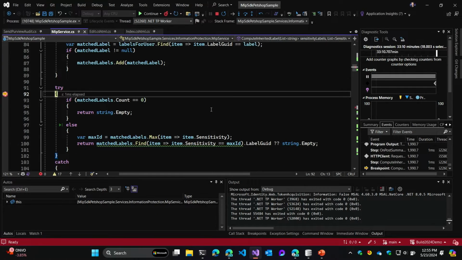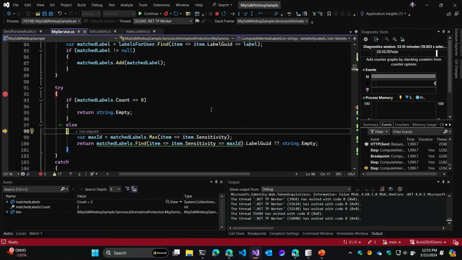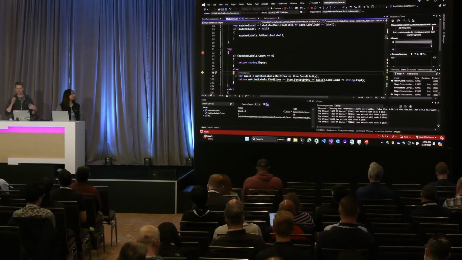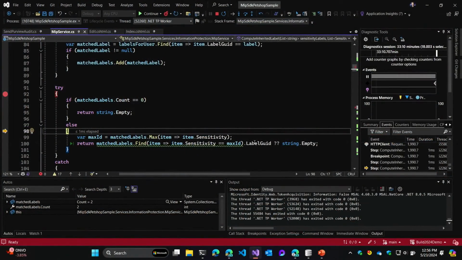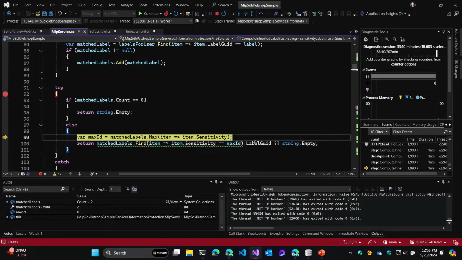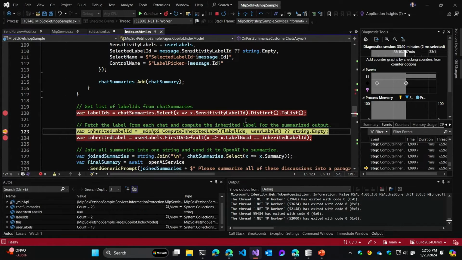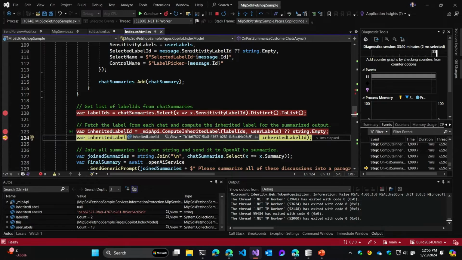So next, to actually compute the inheritance, it's pretty simple. Each label has a sensitivity value, and that sensitivity value is from 1 to n. Take n. So whatever the max value is the most sensitive label, and that's what we should apply to the output artifact. Again, in terms of the discovered labels, not all labels. So we'll take those 2 labels that we found for all of our chats. We'll look at the max ID that we found for the sensitivity value, and we end up returning that label GUID. So we'll continue stepping, and we get back to the app, and you'll see that the inherited label ID is now that restricted data label ID that I need to apply.